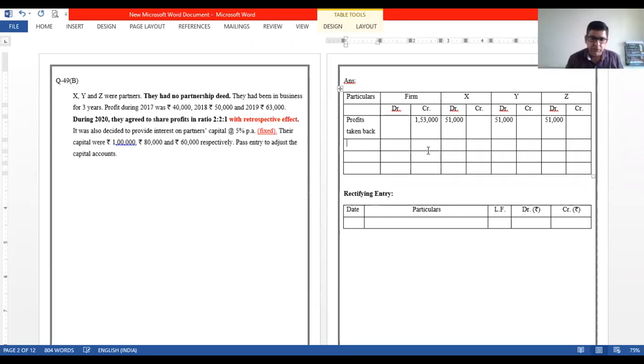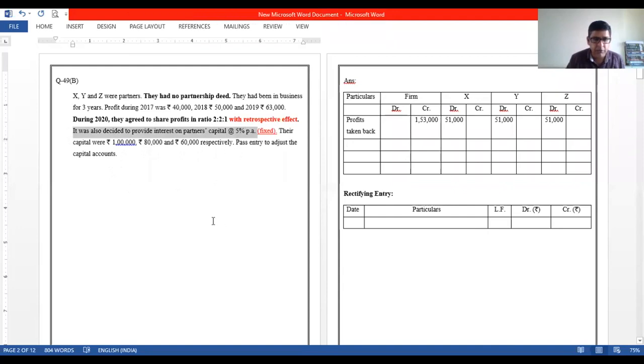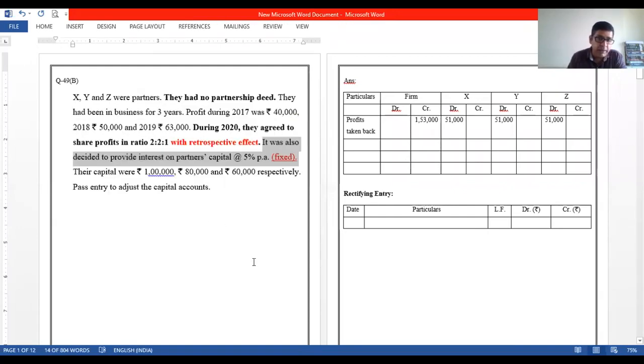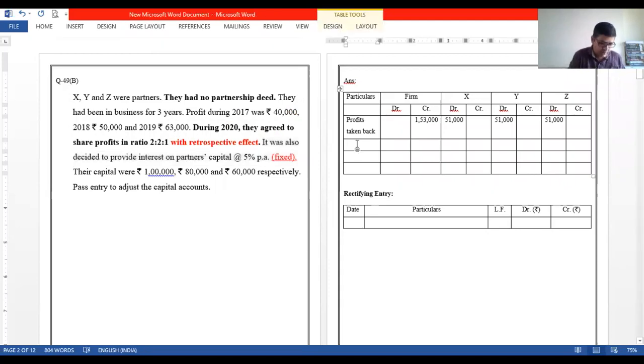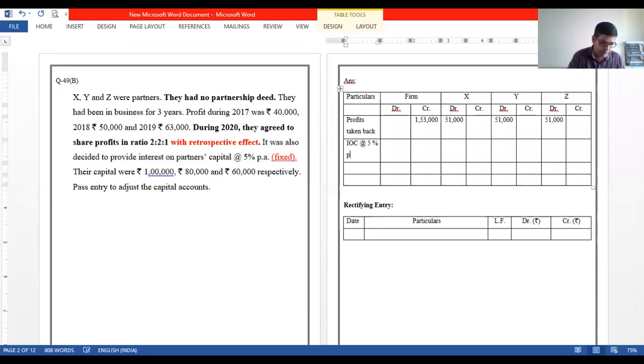Now, once the profits are taken back, we need to allow interest on capital, right? Interest on capital is to be allowed at the rate of 5% per annum. Now, we are rectifying the error for 3 years. So, 5% per annum: for 2 years, 10%, for 3 years, 15%. Let us allow interest on capital at the rate of 5% per annum.